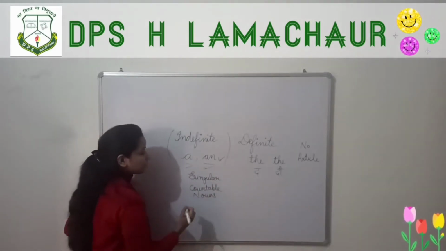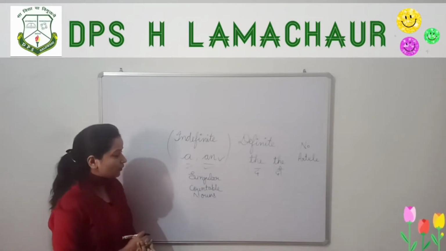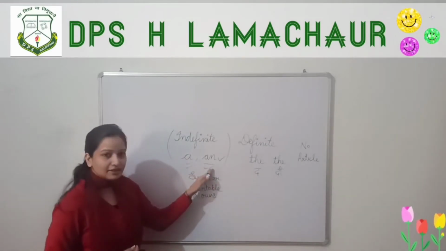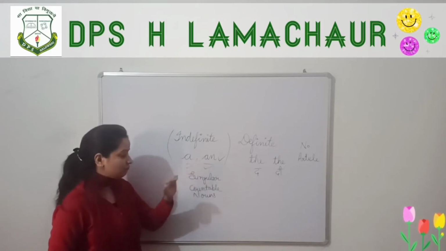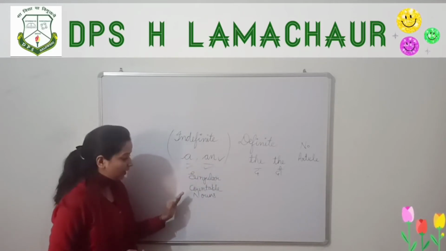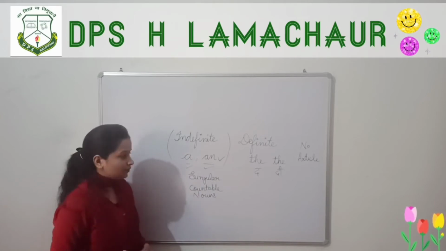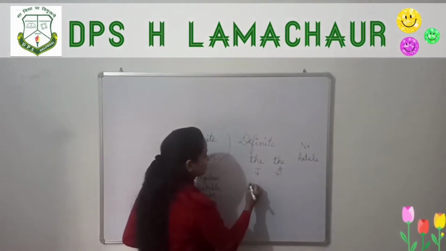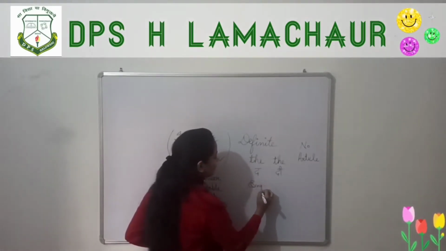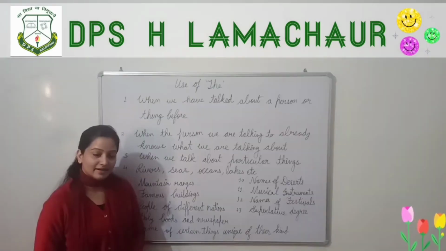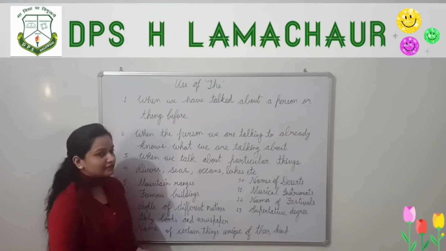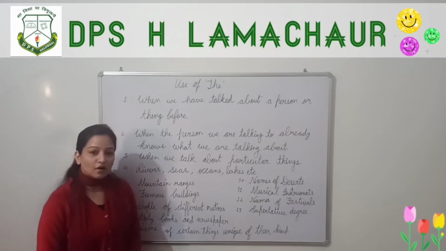Before singular countable nouns only we use a and an. Kids, now let us discuss the use of the.